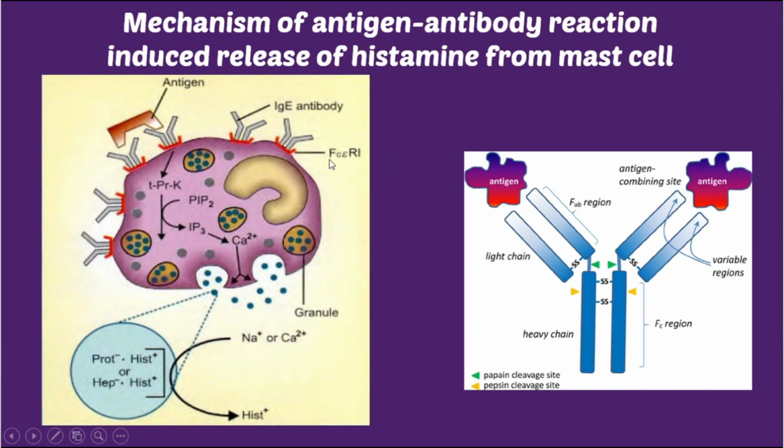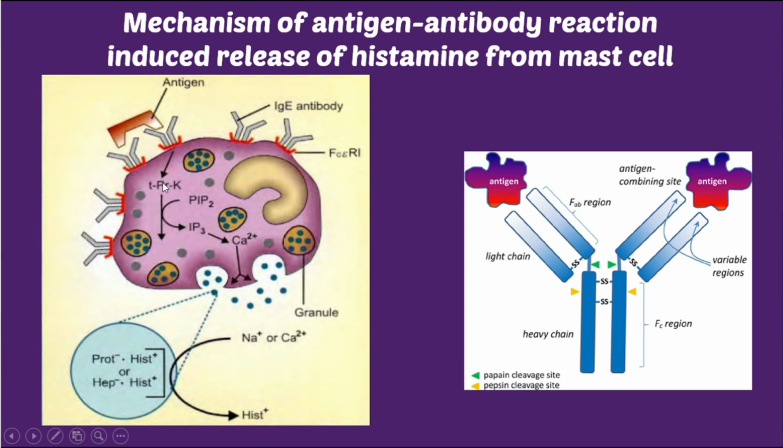So whenever there is entry of antigen into the blood system, specific antibodies are synthesized, let's say immunoglobulin E. Now this immunoglobulin E will bind on the surface of the mast cell. There are specific receptors called Fc epsilon receptor 1 present on the mast cell where this immunoglobulin E will bind. Now this immunoglobulin E will ultimately bind with antigen and induce a reaction inside the cell.